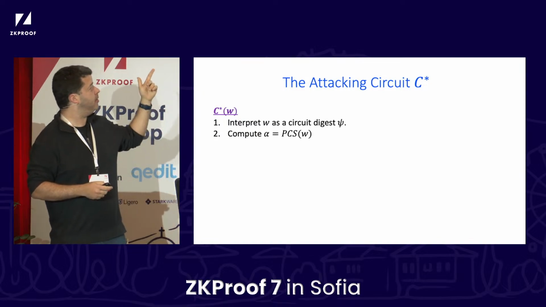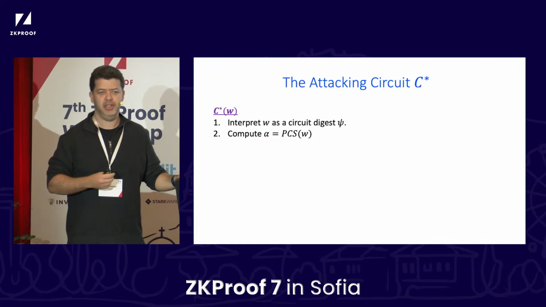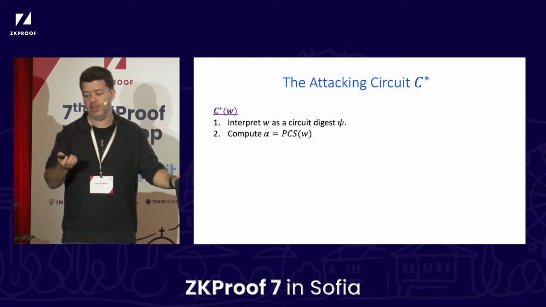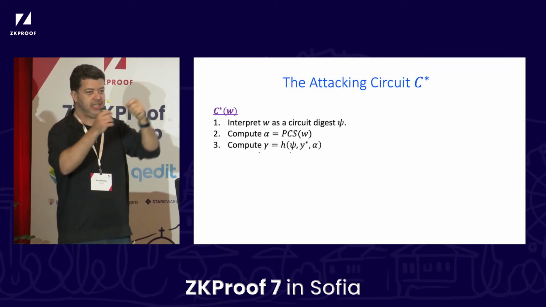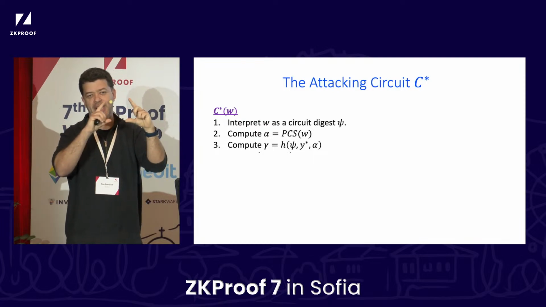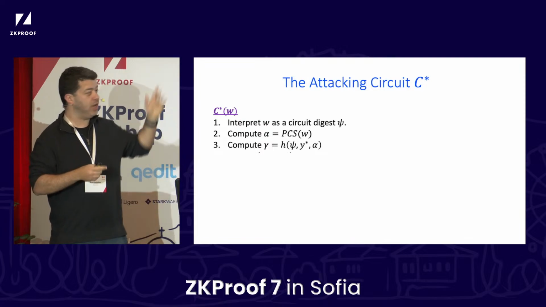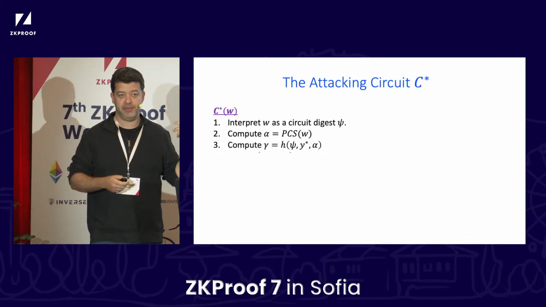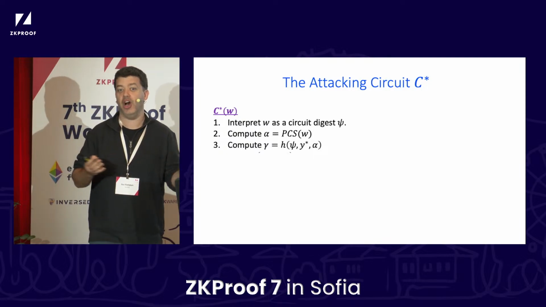We now follow the honest strategy, which is to compute the PCS hash of the witness W. When we compute the Fiat-Shamir hash, instead of plugging in the bracket C star, which we cannot, we plug in psi. We put in Y star, again 0, 0, and this value alpha that we just predicted. This gives us a value gamma, which we treat as a candidate value for R.